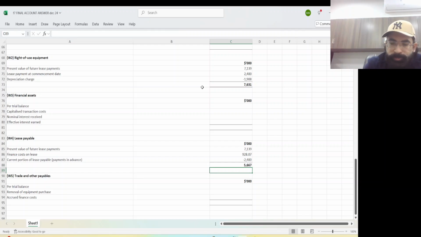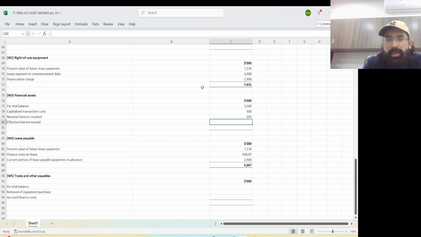Okay, now remember, there is adjustment number 4. See the question, you have the question of financial asset, remember. So in the financial asset, 3500 was the initial amount. Then you need to add the transaction cost. Now how much was the nominal interest? Nominal interest was 105.